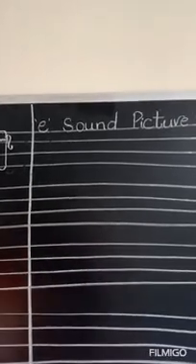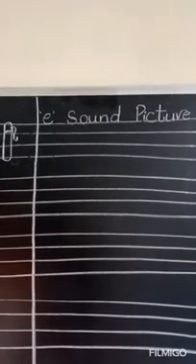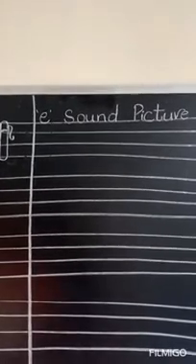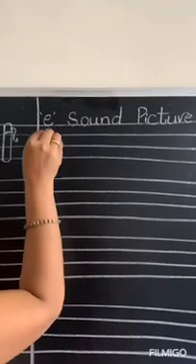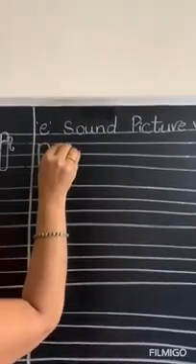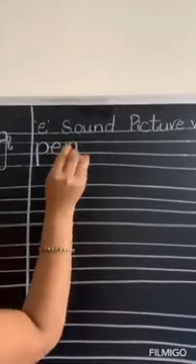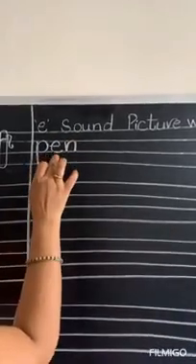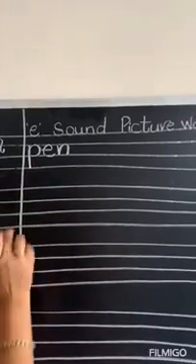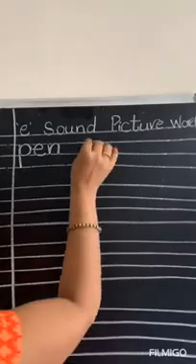So what is this pen spelling? Pen. So P. Which letter gives P sound, children? It is P. So P, E, N. Pen. P E N. Pen. So same way you are going to write 3 times.